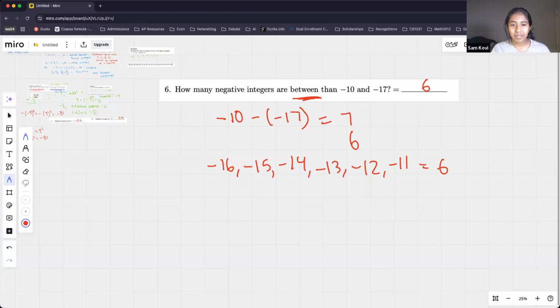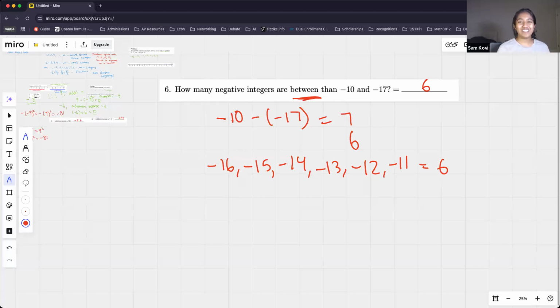Perfect. I'm just going to go ahead really quick and lower all hands just because I see a lot of raised hands, just in case someone has questions. Okay, for those of you who didn't know why we're subtracting these numbers in the first place, to find the number of integers between bounds, what we're going to do is subtract our bounds and then add 1. The reason why is we want to try to get our numbers as close to 1 as possible because it's easy to count how many numbers there are from 1 to 20. There's 20. Everyone knows that. It's easy to count how many numbers there are from 1 to 10. There's 10. So we want to try to get our bounds to start with 1.